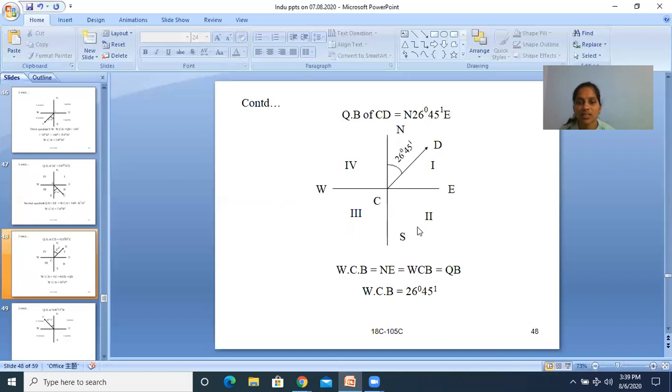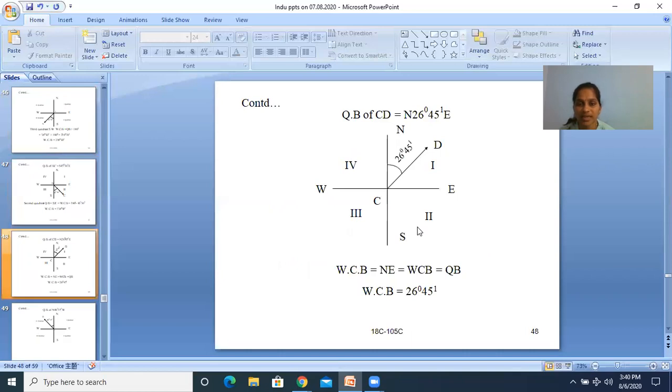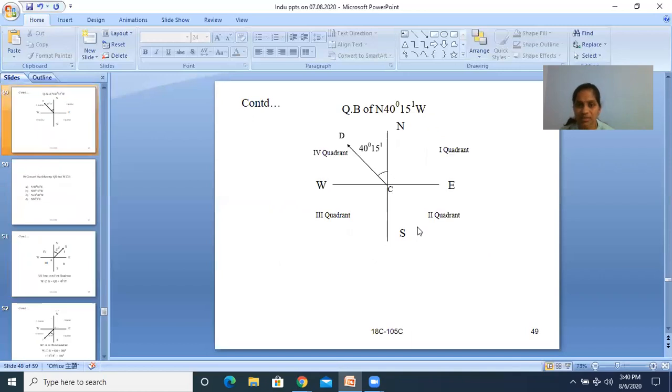Then QB of CD line is north 26 degrees 45 minutes east, that is the first quadrant. So WCB is equal to QB, first quadrant, 26 degrees 45 minutes.